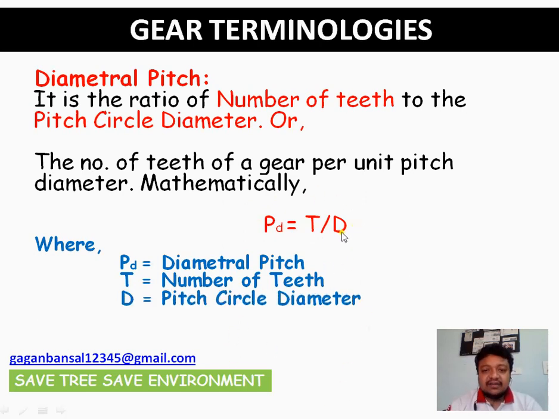In the beginning I denoted the pitch circle diameter with small d; that is just a nomenclature for explanation. What is diametral pitch? It is the ratio of number of teeth to the pitch circle diameter, that is, the ratio T by D is the diametral pitch. I will be explaining module later. It is the reciprocal of diametral pitch.